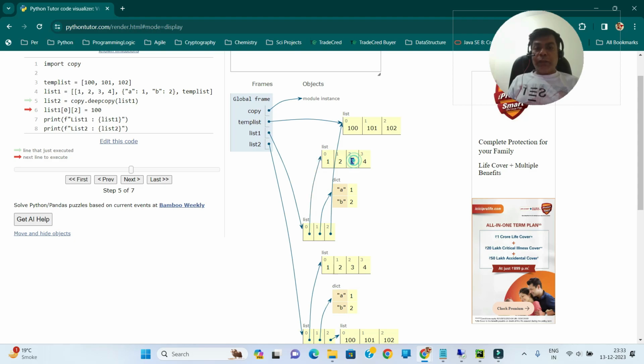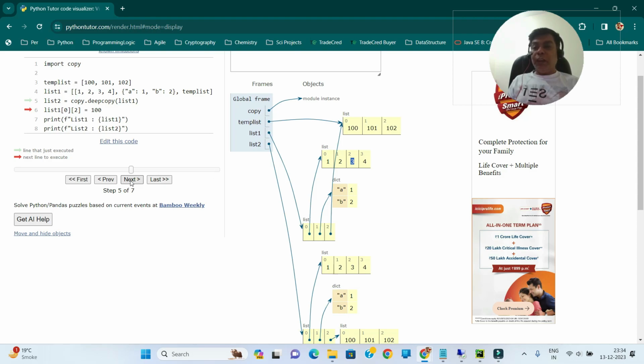So this is my index 2, number 3. We would be replacing this 3 by 100 because this is my 0th index of list 1 and this is my second index.